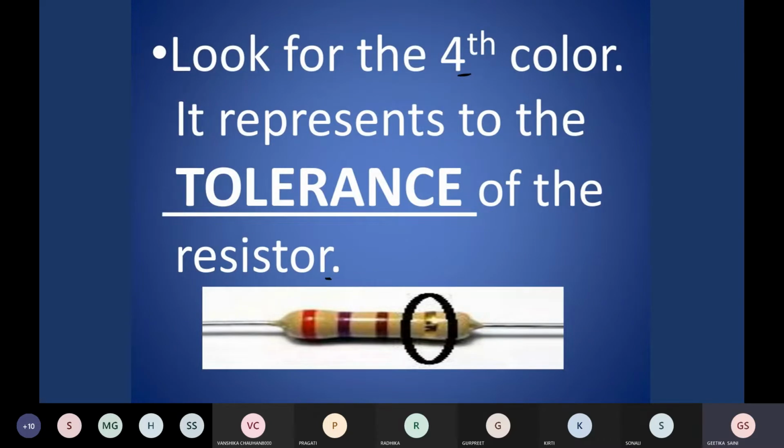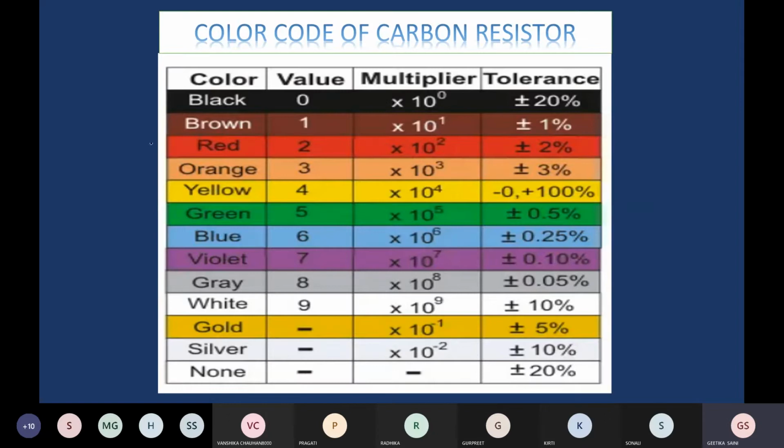So do you know what is the meaning of the word tolerance? Tolerating anything is known as tolerance. Yes, the capacity to tolerate. Very good. So in this way, now let us see it combinedly. This is the table. From this table, we will find out the total value.